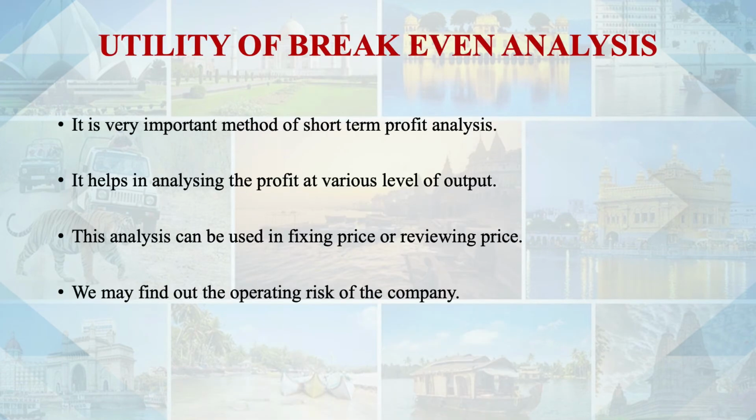Operating risk is related to the risk of running a business. As I explained, civil aviation plays a very important, key role in inbound tourism and outbound tourism, because airlines are very important for long routes. Operating risk, running a business, what is the risk?